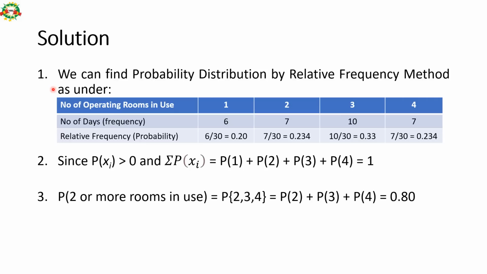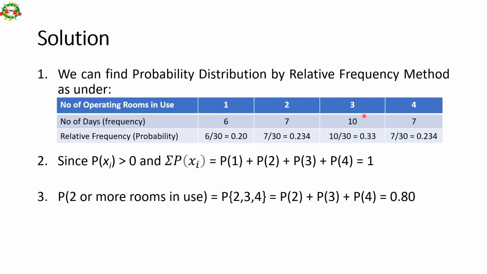So we can calculate the probability distribution with the help of the relative frequency method. One room was occupied for 6 days out of 30 days. That means 6 divided by 30 is 20% of the month one room was occupied. Likewise, 7 days out of 30 days, 2 rooms were occupied. That means 23.40%.